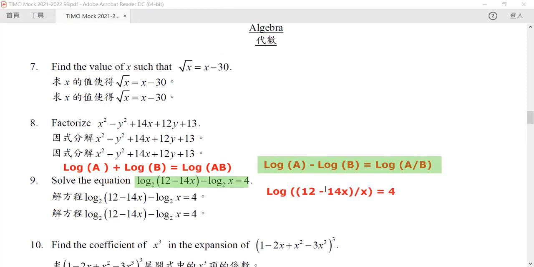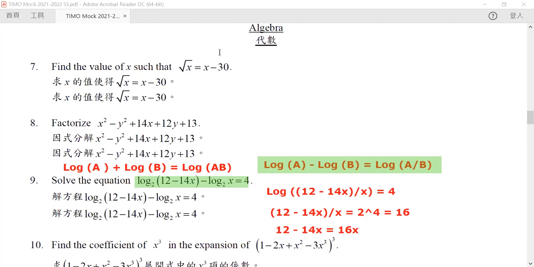But because it is a log function and the other side is an integer, we can do a reverse of log. We can do an exponential of it. So we know that 12 minus 14x divided by x will be exactly equal to 2 to the power 4, which is equal to 16. Or in other words, 12 minus 14x is equal to 16x.